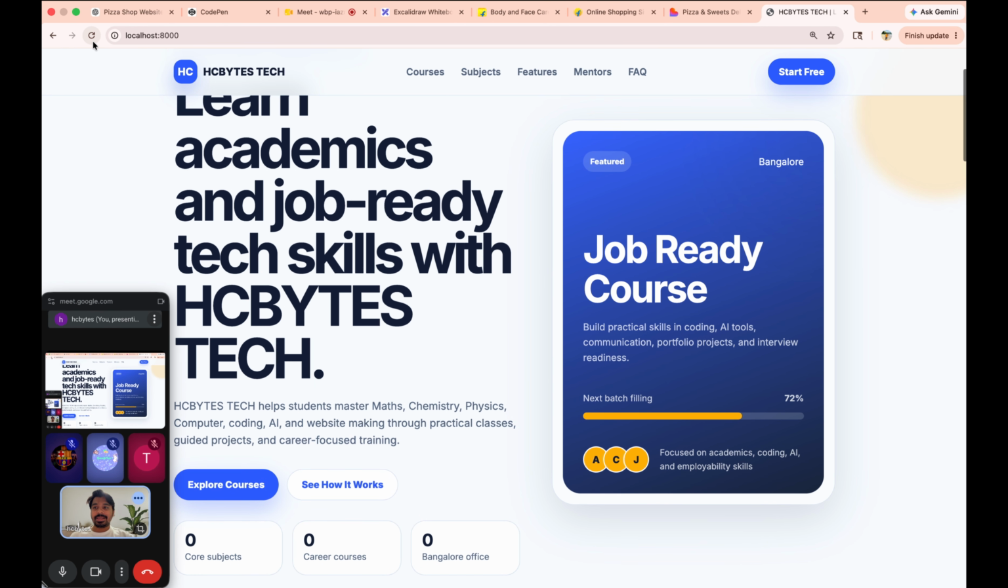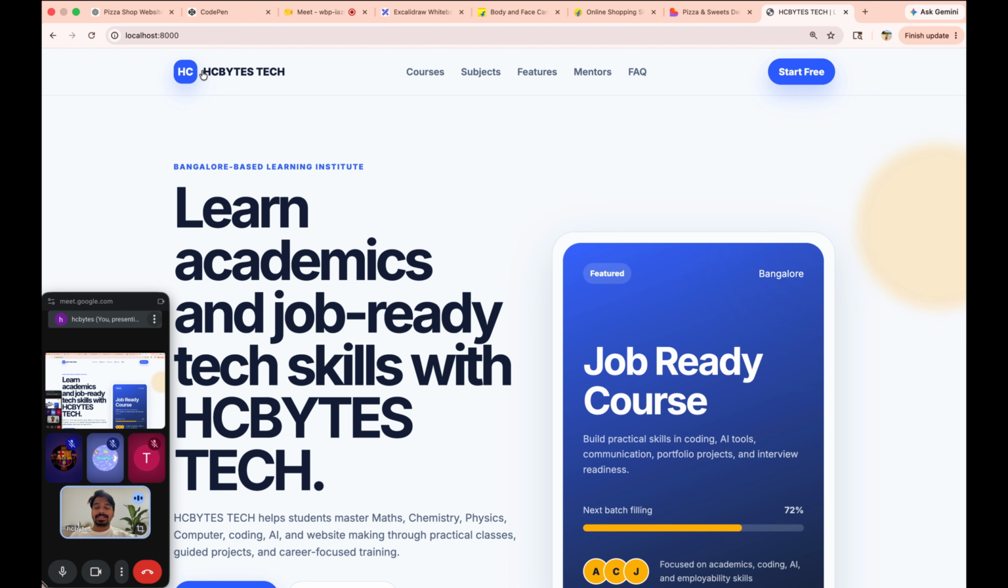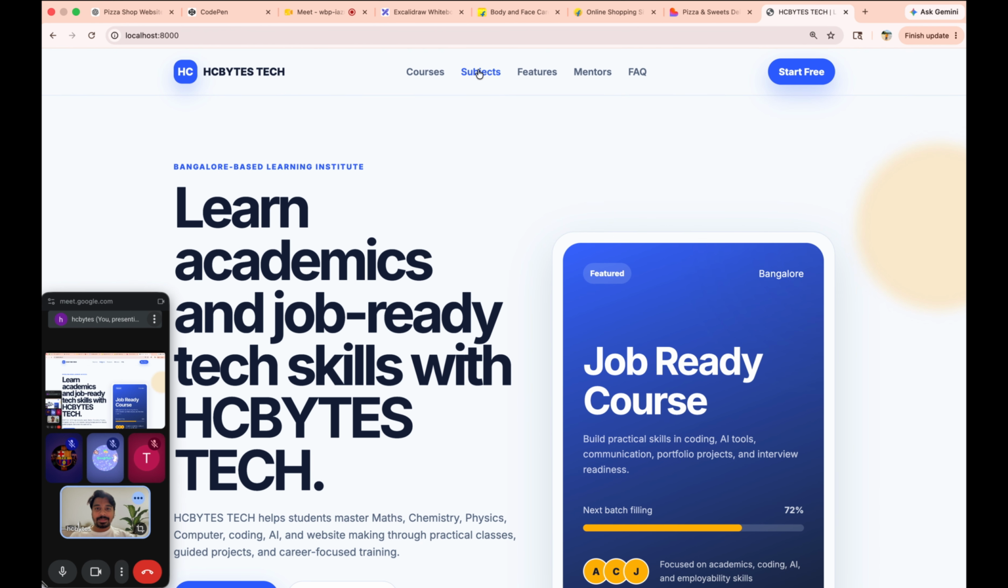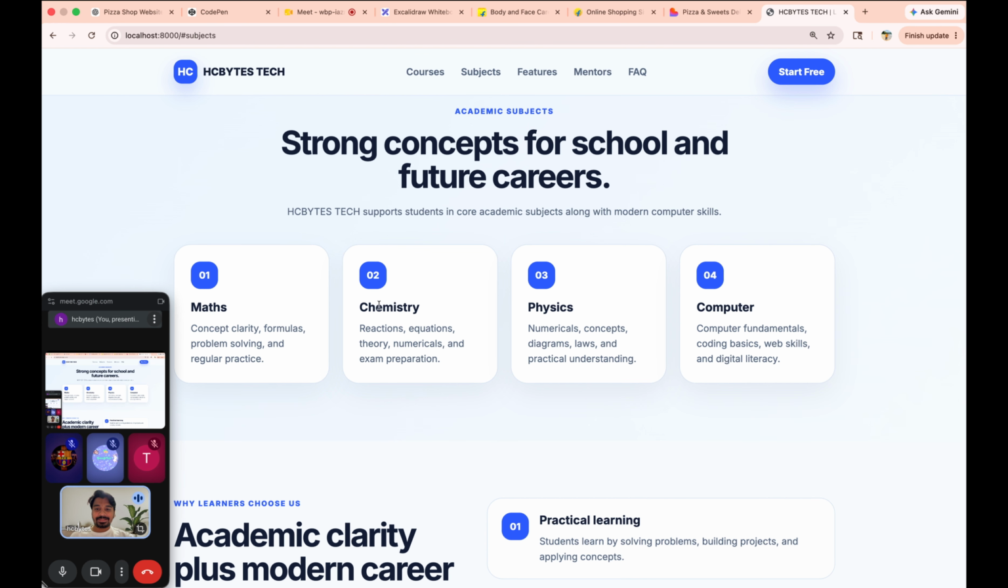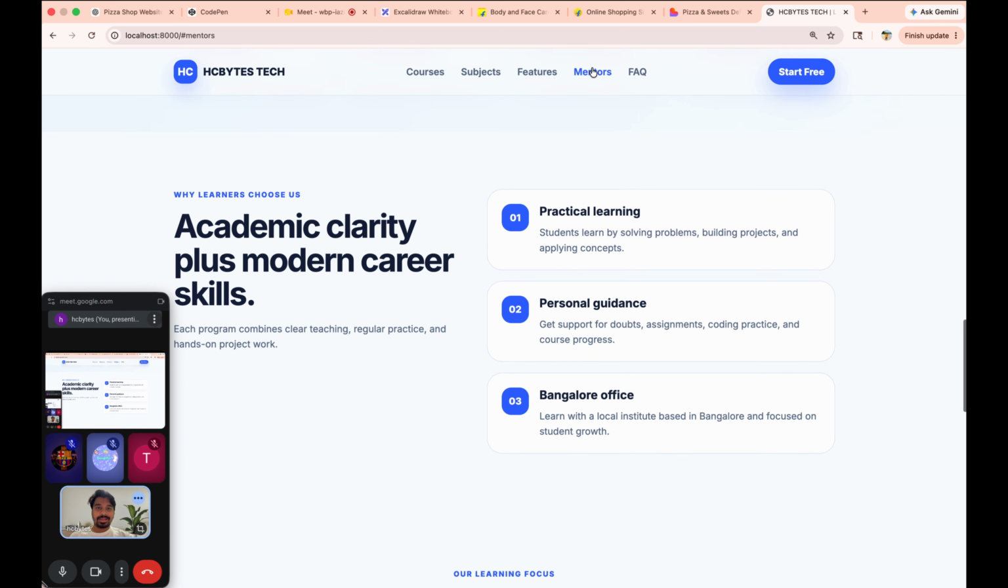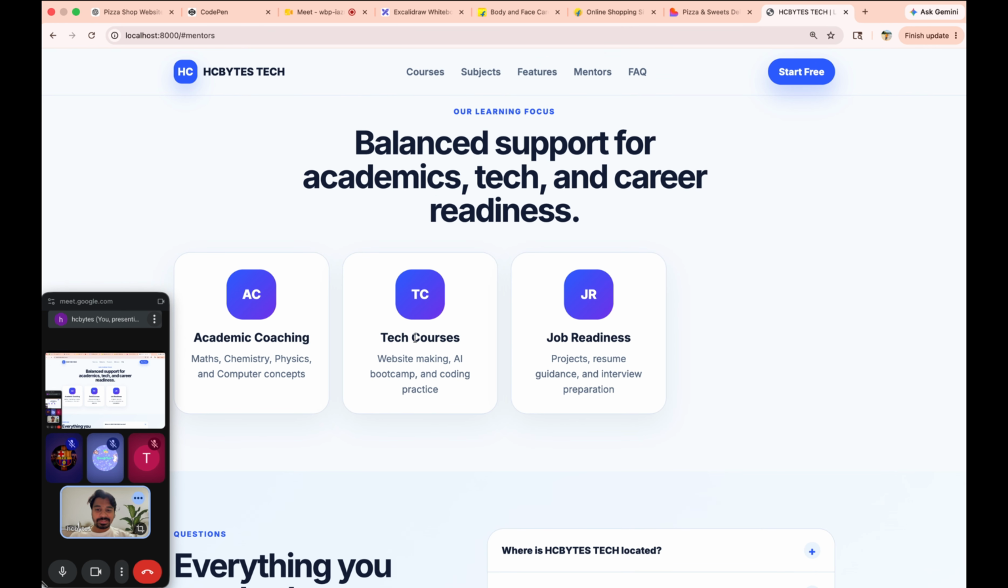Now I'll click here, see, HC Bytes Tech, job ready courses are there, subjects in the subject section: maths, chemistry, physics, computer. The feature section is practical learning, personal guidance, Bangalore office. Okay, mentors, academic courses, tech courses. Yeah, anyone?